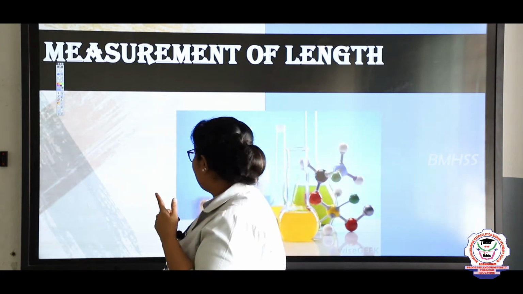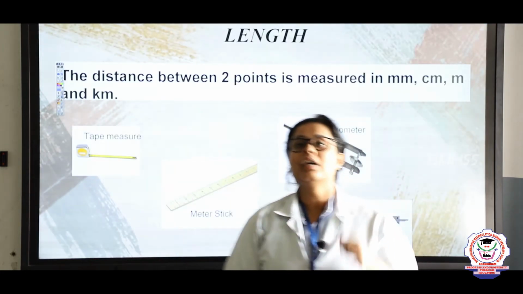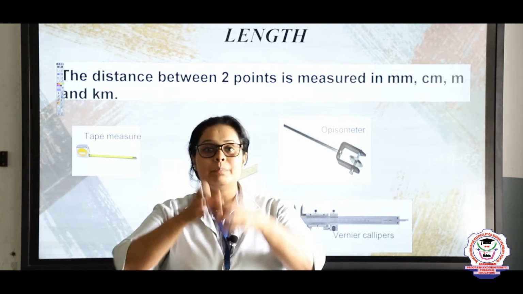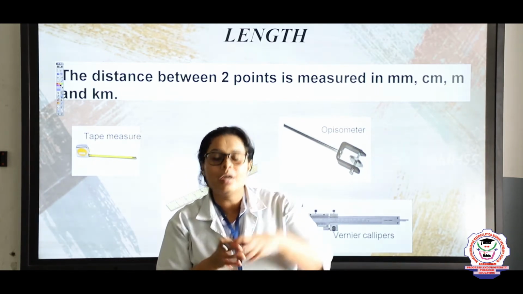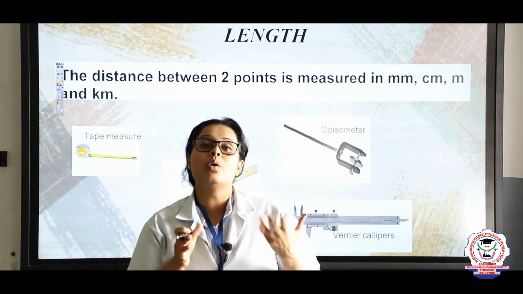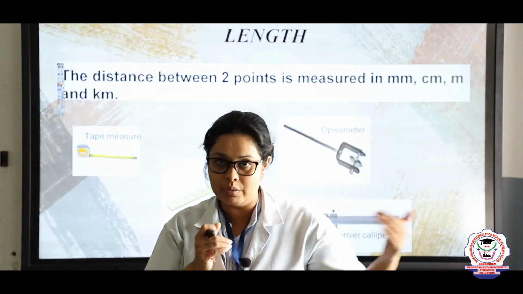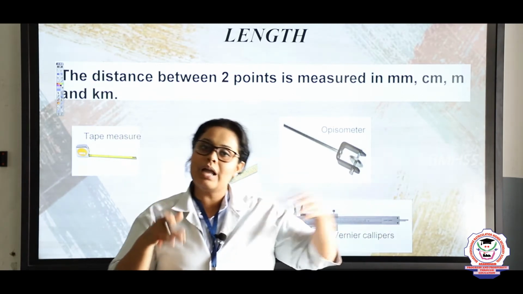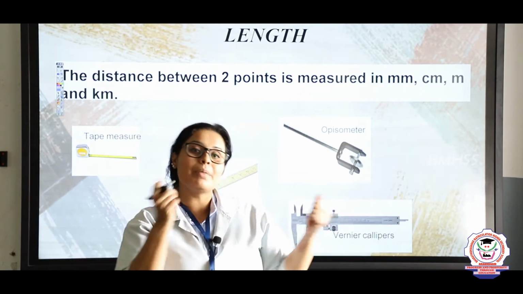So, in measurements, for example, just imagine you are going from your home to school, right? How much distance you have covered from your home to the school, how will you measure it?